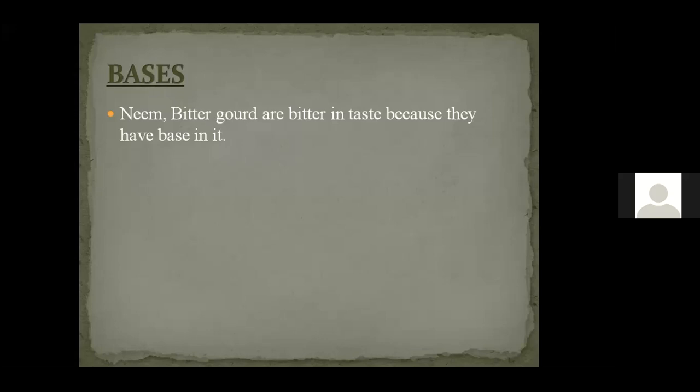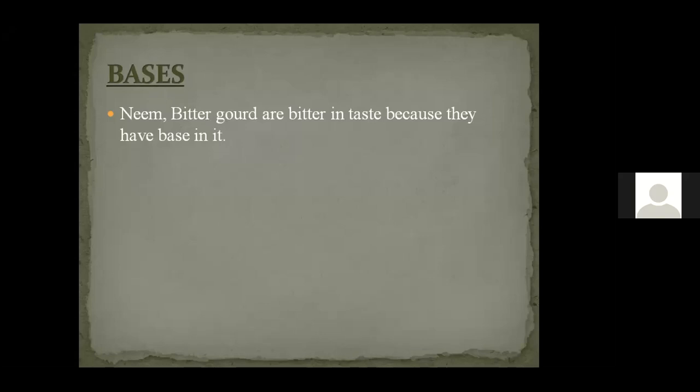If the soil has any acidic nature, then if we plant a neem in it, the neem leaf will be falling on the earth, correct? That neem leaf contains base content in it. So that neutralizes the acidic nature which is present in the soil.